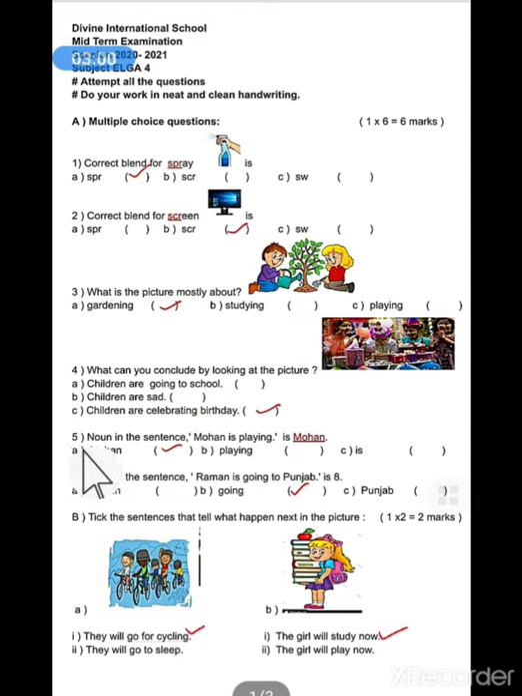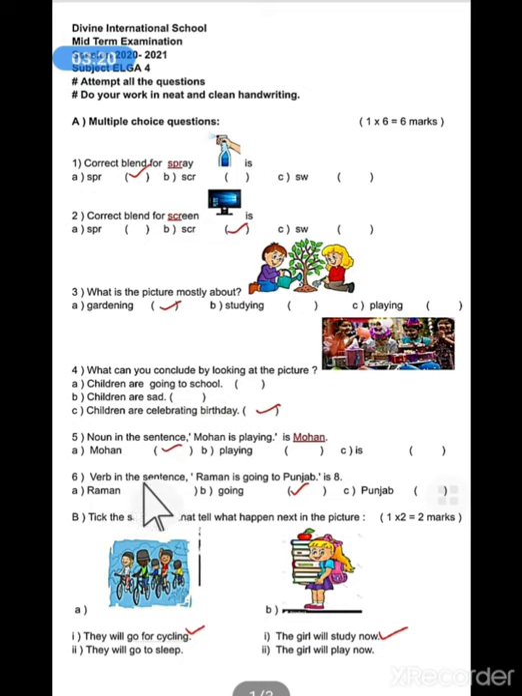Next, fifth is noun in the sentence. Here is a sentence given, Mohan is playing. So what is the noun here? Noun is Mohan, playing, or is. The noun means naming word. So here A, Mohan is the naming word. So we will take Mohan.